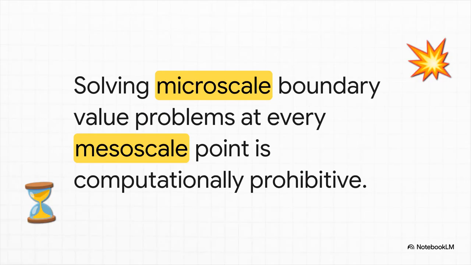So the crucial point is this. Standard computational homogenization requires us to solve microscale interactions at every single mesoscale integration point for every single time step. Because we're linking microscale information all the way up to the macroscale, this actually requires two distinct scale transitions. In the engineering world, this is known as an FE3 approach. And practically speaking, it creates a totally unmanageable computational bottleneck. It's just simply too expensive and way too slow.